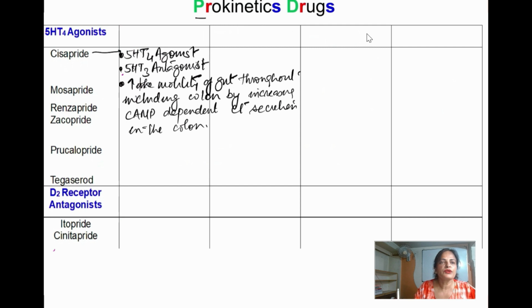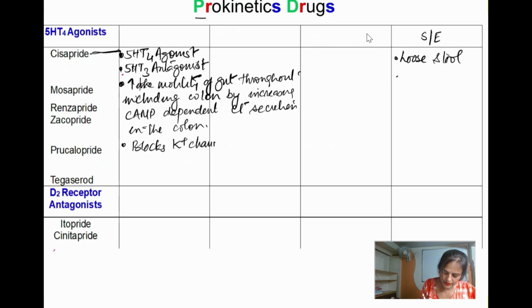So this is going to cause what side effect? There will be loose stool. What else is it going to do? This cisapride, I am talking about cisapride, also blocks the delayed rectifier potassium channel in the heart.